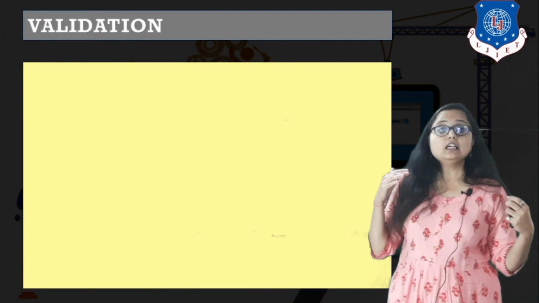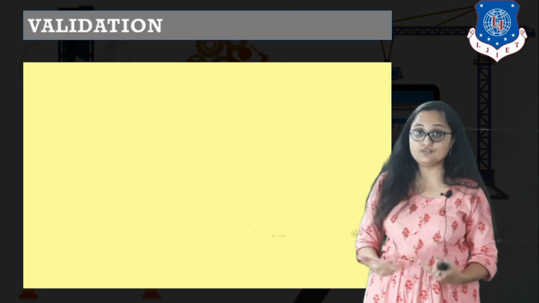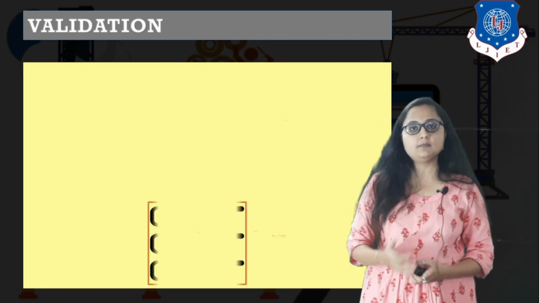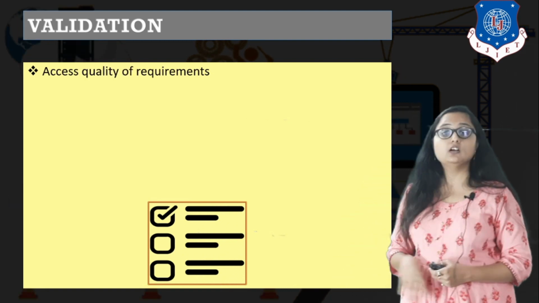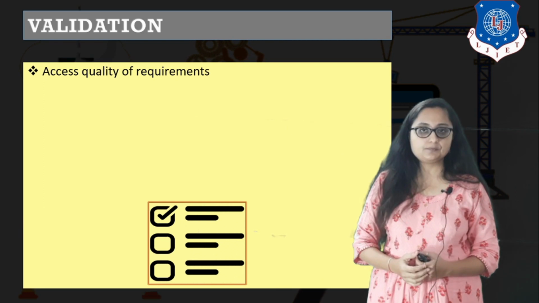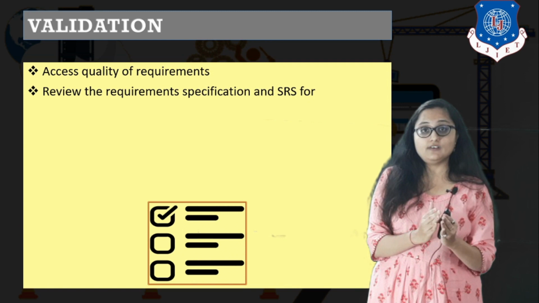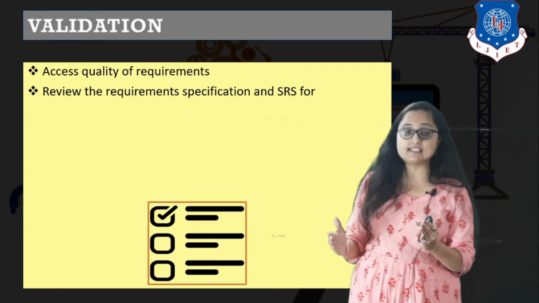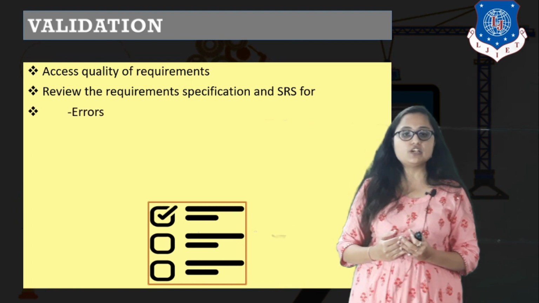Now even though we have discussed this many times with the customer and every stakeholder, there may be some errors in the SRS that need to be eradicated, and that is what validation does. It assesses the quality of requirements. It reviews the requirement specification as well as the SRS document or the analysis model that we have completed in the specification phase.